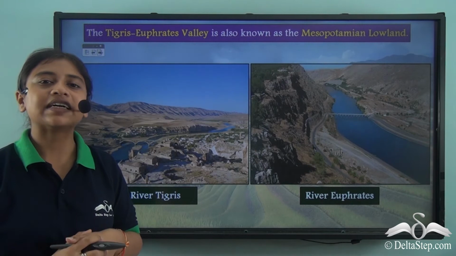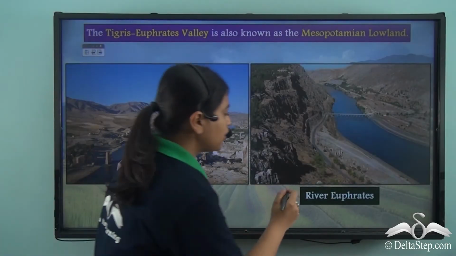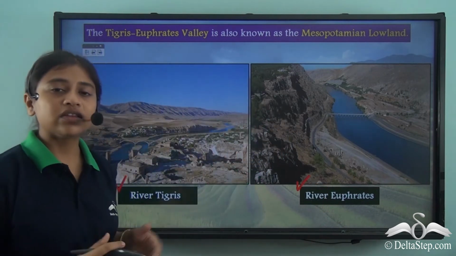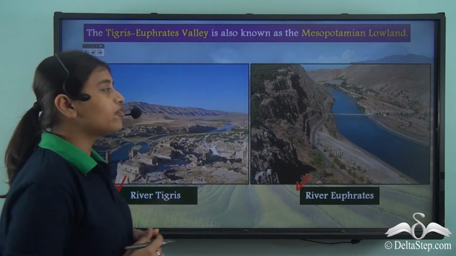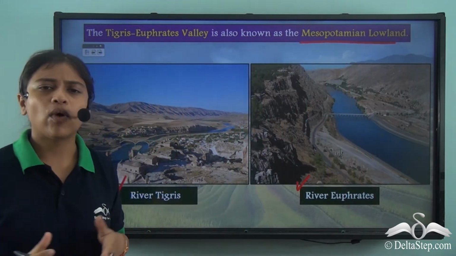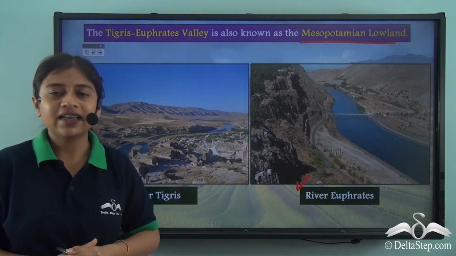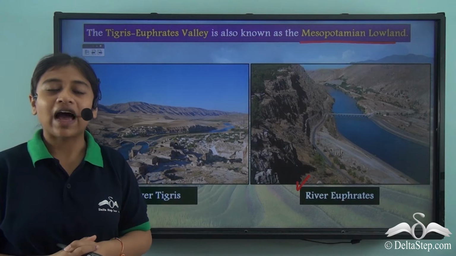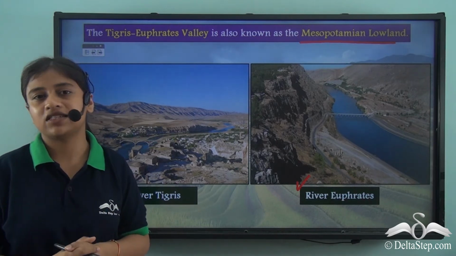Here we have a glimpse of River Tigris and River Euphrates. Now these 2 rivers or the valley of these 2 rivers is often known as the Mesopotamian lowland. Now why do you think so? Well, if you remember from the previous slides, we just mentioned that Asia is home to 3 of the world's oldest civilizations.